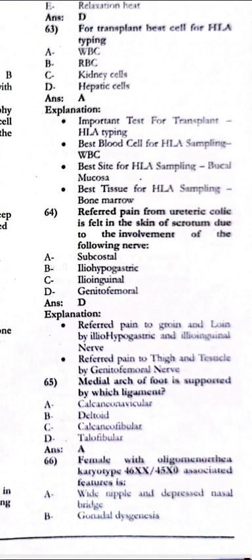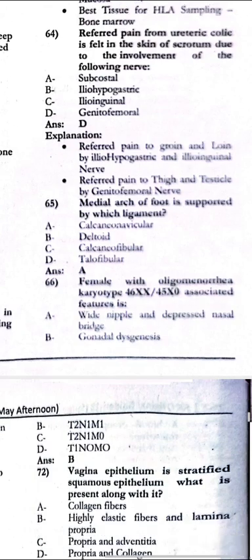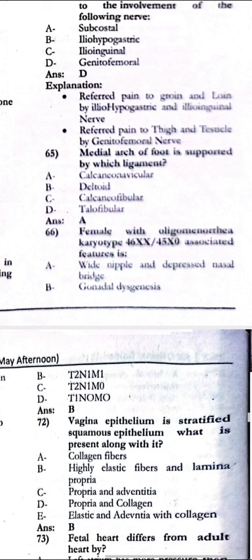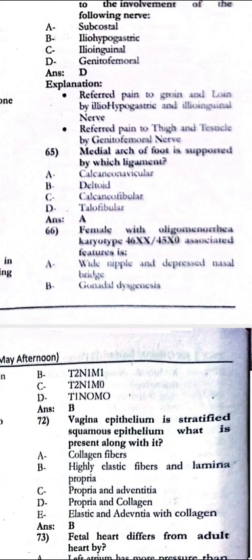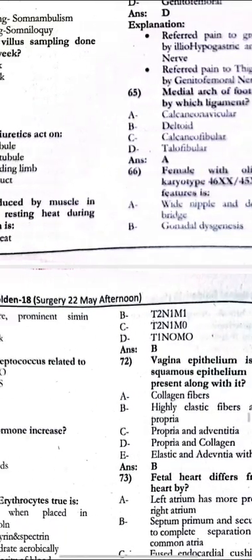Next, referred pain from the ureteric colic is felt in the skin of the scrotum due to the involvement of the following nerve. That is the genitofemoral nerve. The medial arch of the foot is supported by which ligament? There is a calcaneonavicular. The female with the oligomenorrhea, karyotype 45 X, the associated feature is the gonadal dysgenesis.